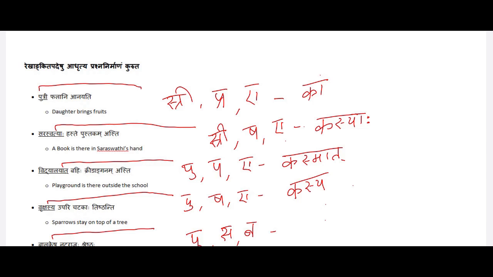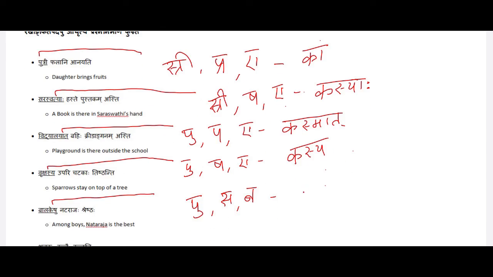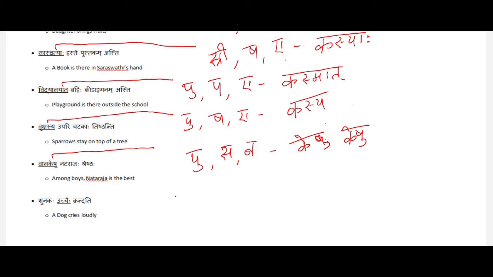So Keshu Natarajaha Sreshtaha. Balaka is a noun, so we are using Kim Shabda here, and it is Pullingam Saptami Vibhakti Bahuvachanam. So we used Keshu as the question word.